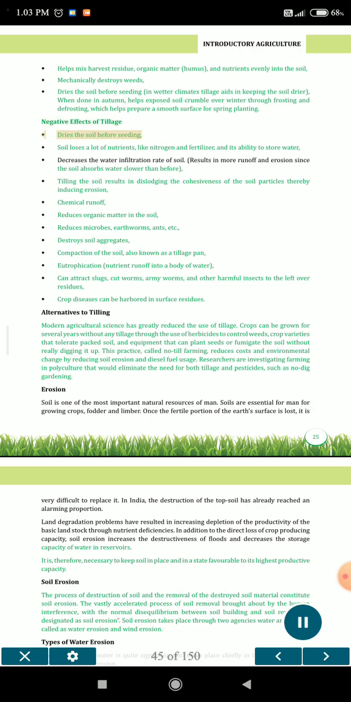Negative effects of tillage. Soil loses a lot of nutrients, like nitrogen and fertilizer, and its ability to store water. Decreases the water infiltration rate of soil. Results in more runoff and erosion since the soil absorbs water slower than before. Tilling the soil results in dislodging the cohesiveness of the soil particles, thereby inducing erosion.